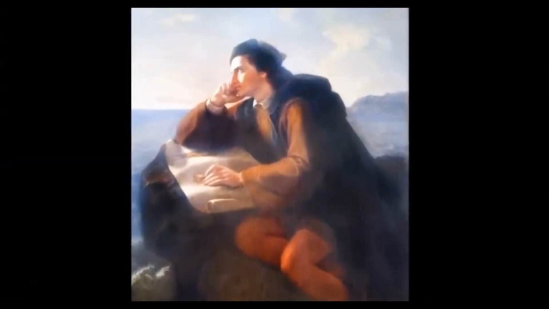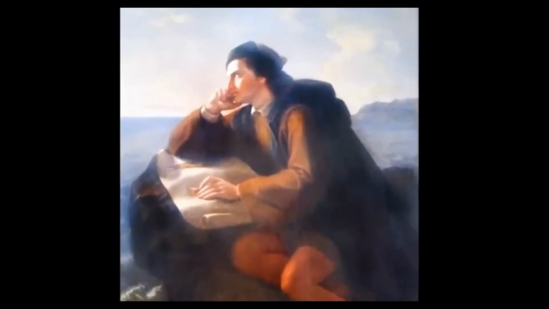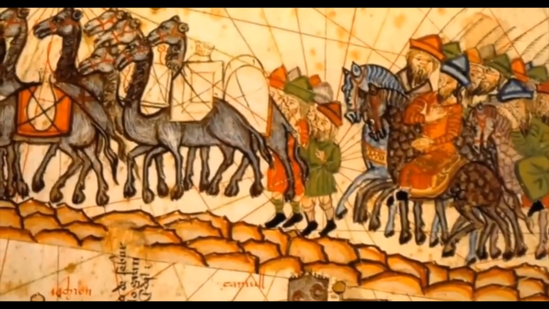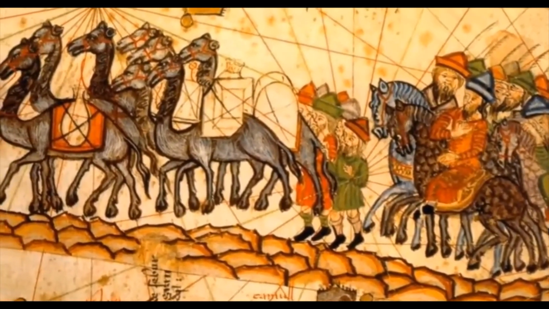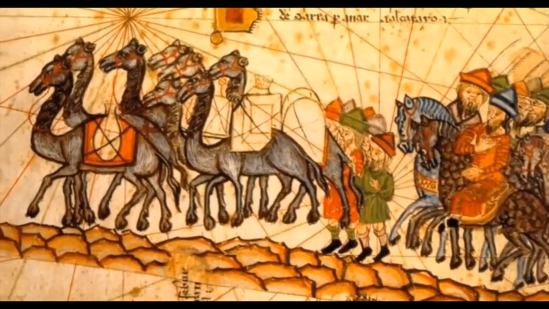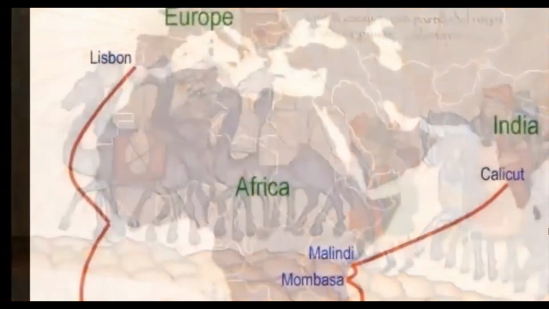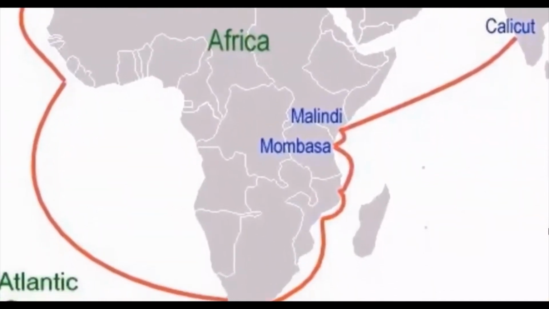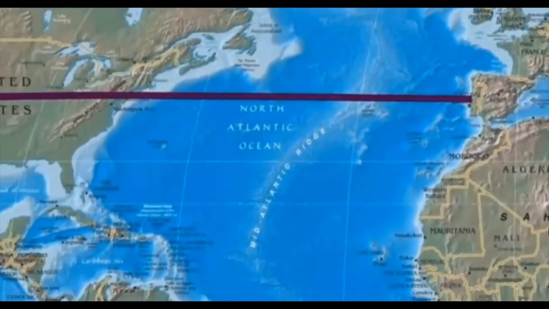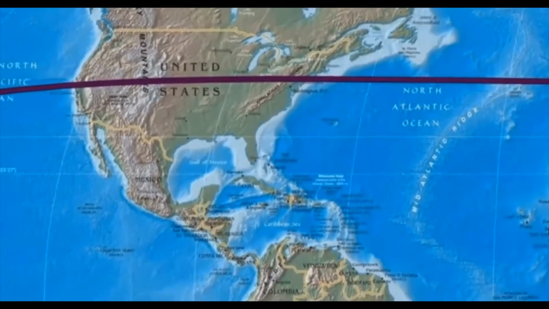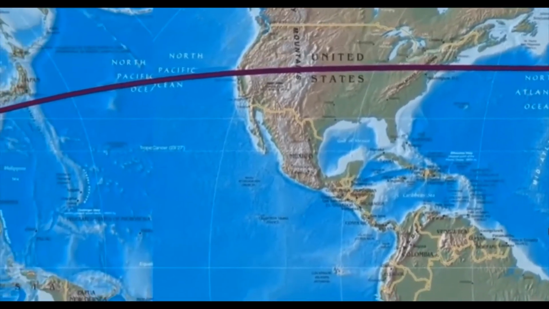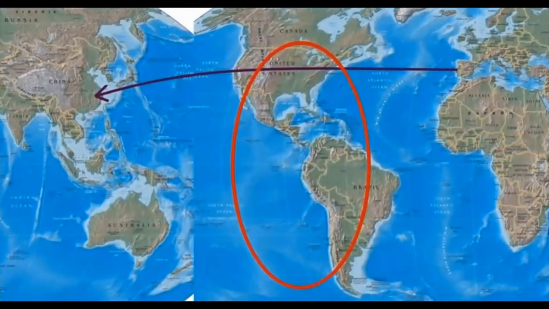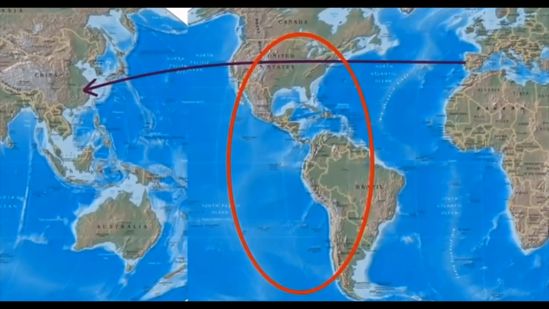Columbus and his brother Bartholomew knew that there were great riches to be had in China and East Asia. However, traveling overland by the Silk Road was dangerous, and the sea route around Africa seemed much too long. Columbus thought he could sail straight to China by crossing the Atlantic Ocean. It would later turn out that Columbus was wrong. The Earth was much larger than he thought, and there was a major landmass, the Americas, between Europe and Asia.